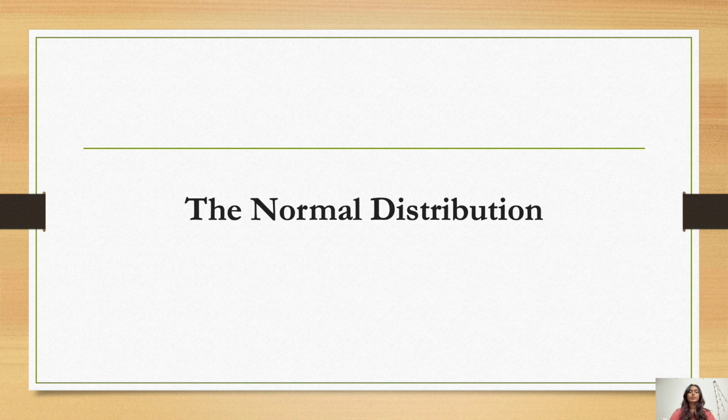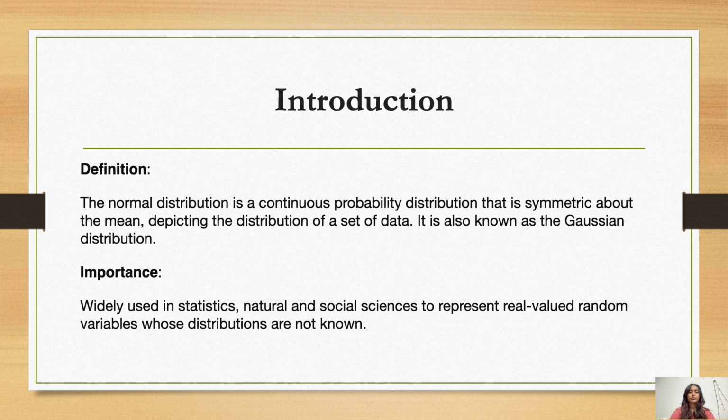So the topic for today is the normal distribution. Introduction to normal distribution. Definition: the normal distribution is a continuous probability distribution that is symmetric about the mean, depicting the distribution of a set of data. It is also known as Gaussian distribution.